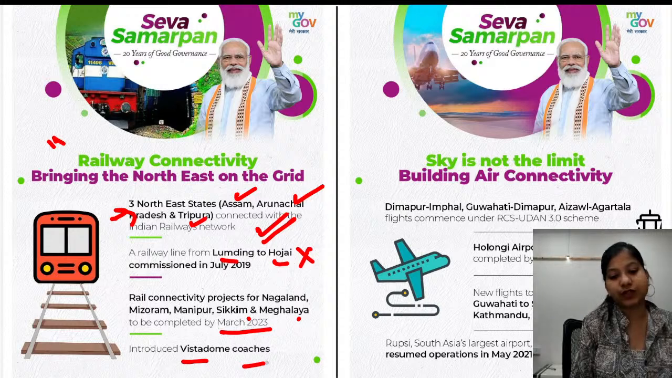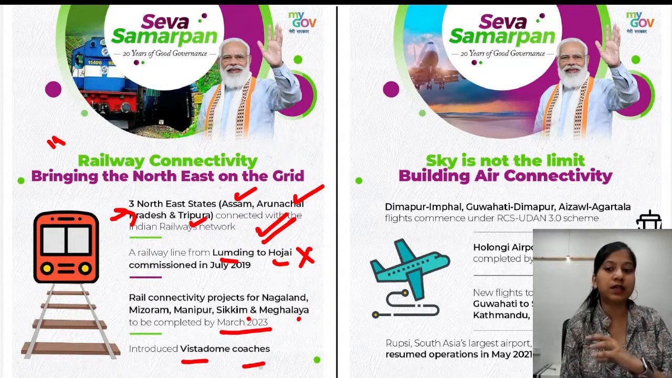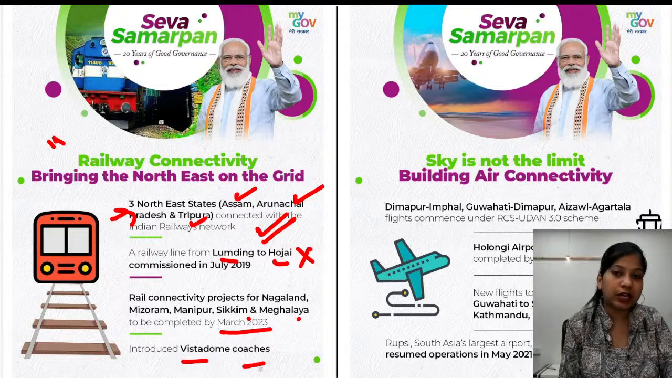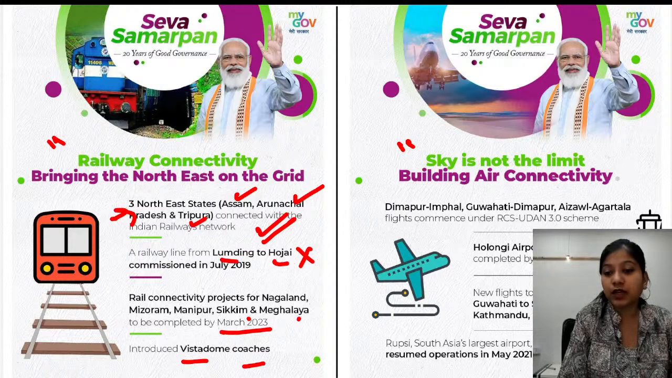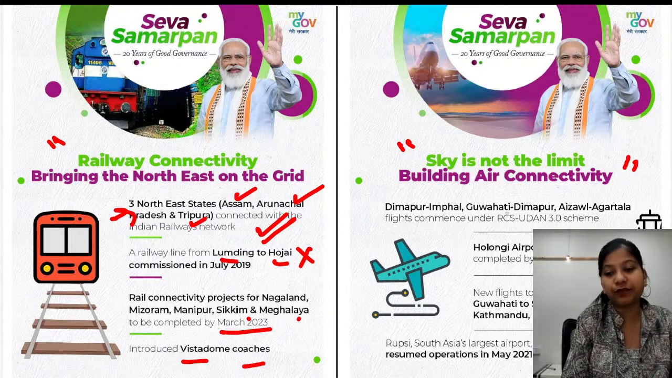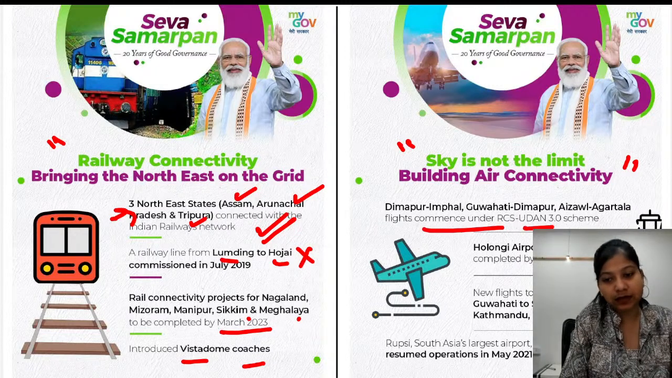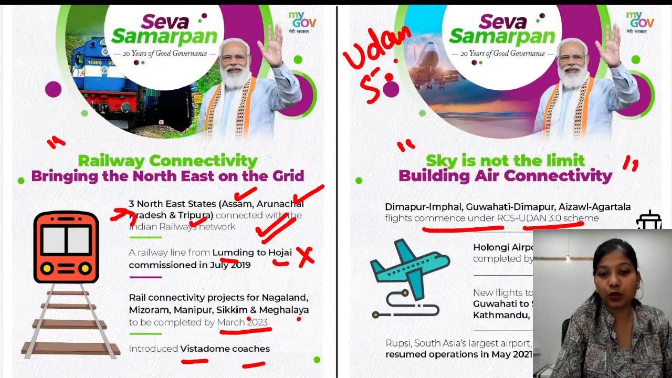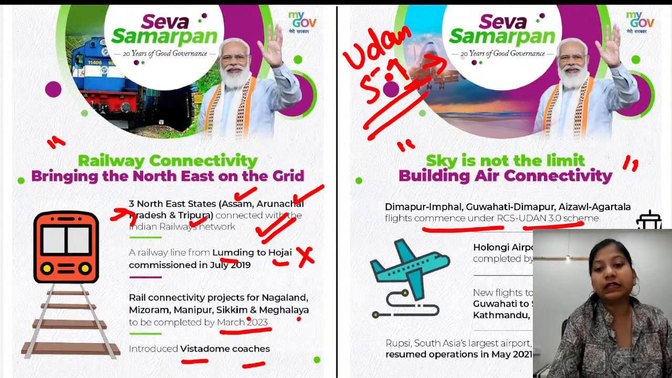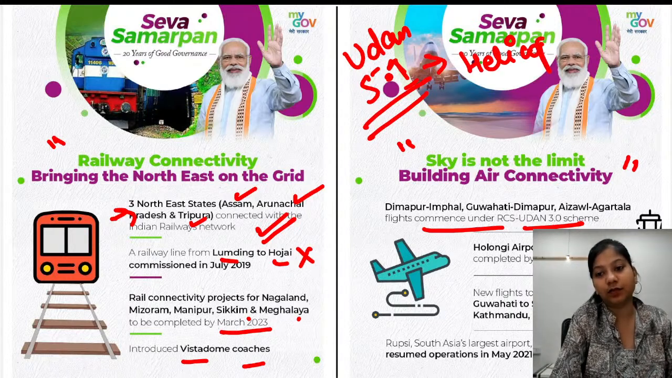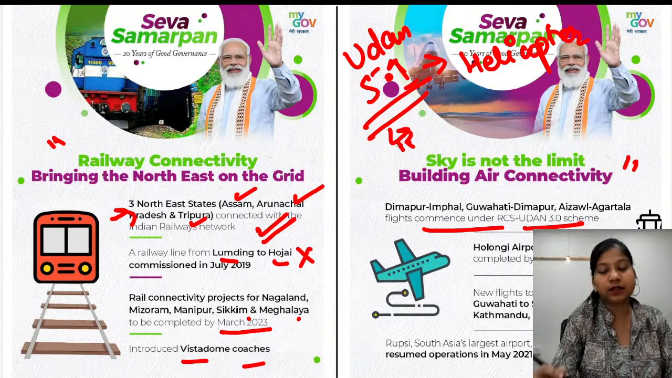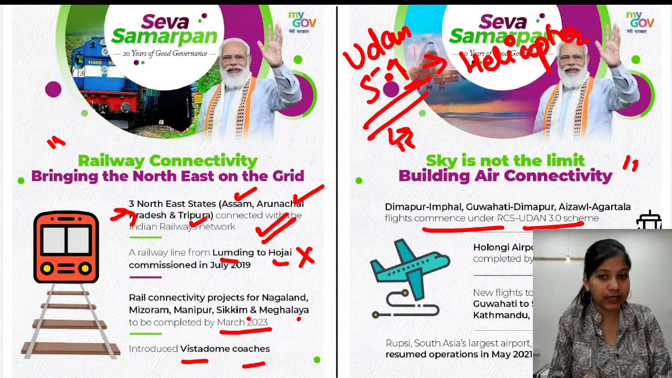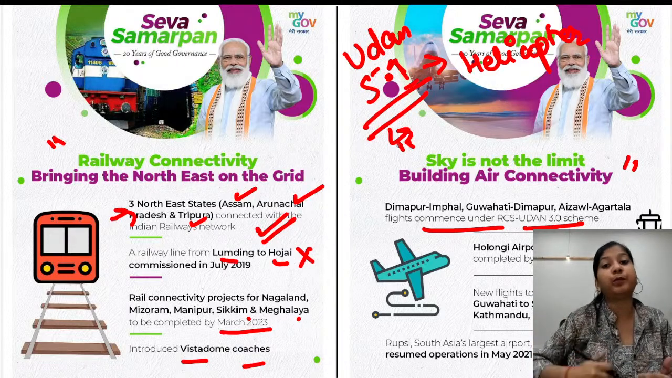Then Vista Dome coaches were also introduced in the northeastern states in order to boost the railway connectivity and improve the services there. Then sky is not the limit, building air connectivity. So Dimapur, Imphal, Guwahati, Agartala flights have been commenced under the Udan 3.0 scheme. Recently, Udan 5.1 has been launched with a major focus on increasing the helicopter services in India. Okay, can anyone tell me, for increasing the helicopter services in India, what does Udan 5.0 aim to do?